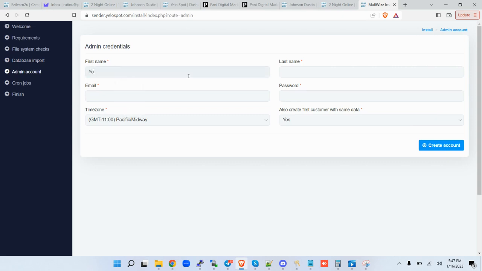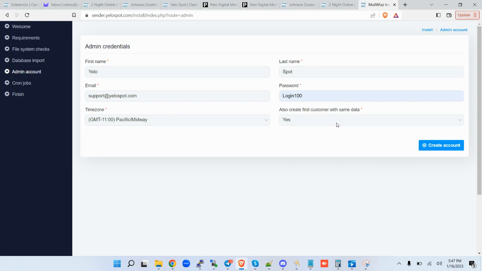Now you can create the credentials of your admin. I want to use the same to input the password there. Also create the first customer with the same data. These are admin credentials.